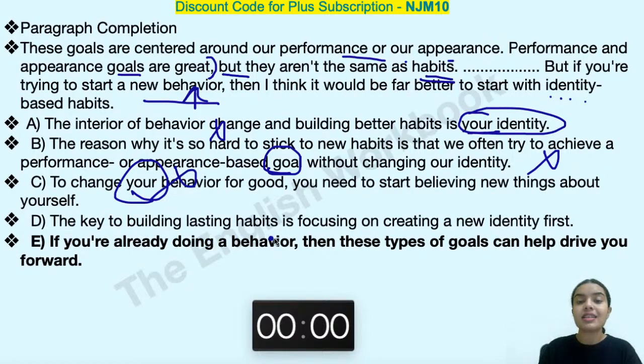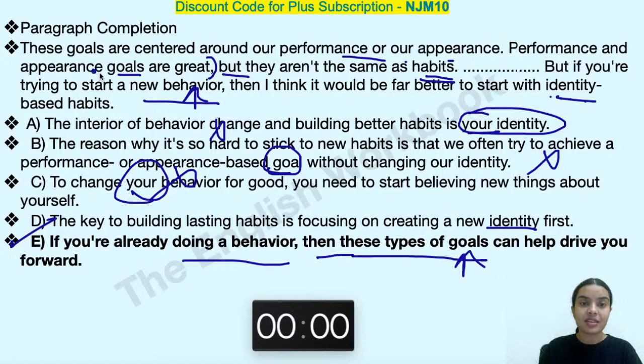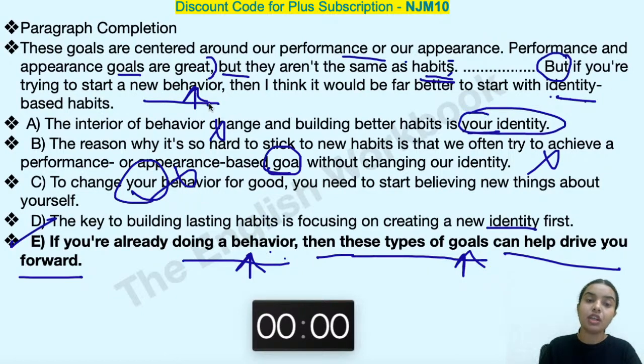The key to building lasting habits is focusing on creating a new identity first. Again, identity is in the later part of the next sentence. It is only this one which I can use over here. If you are already doing a behavior, then these types of goals, of course it is given before, over here, like before this blank, I can justify that, can help you drive you forward. So here I am shifting from this habit to behavior, and then in contrast I'm using but and continuing with the new behavior.